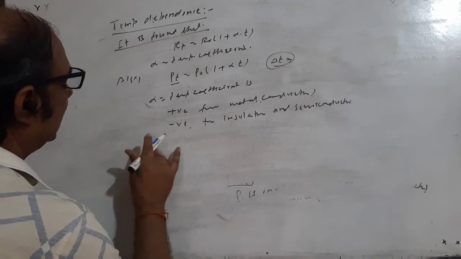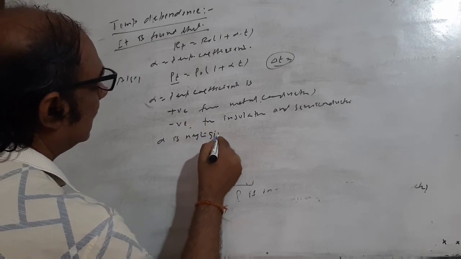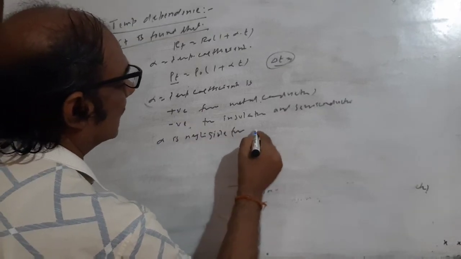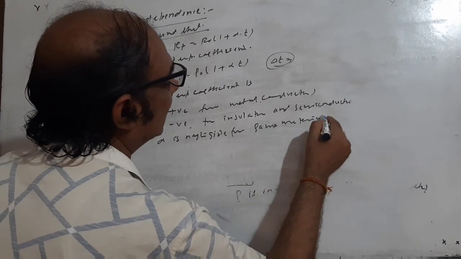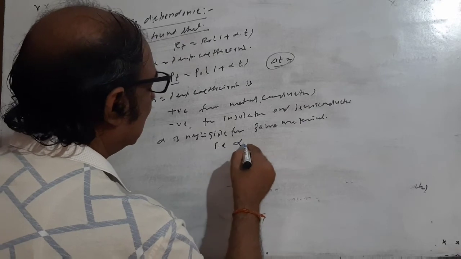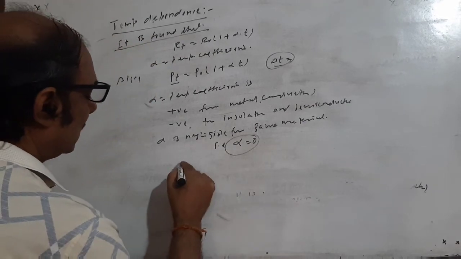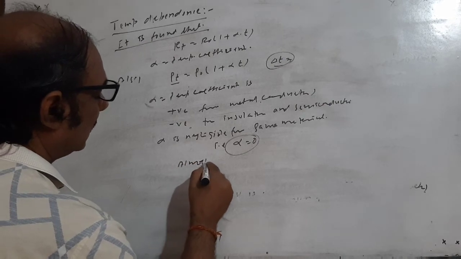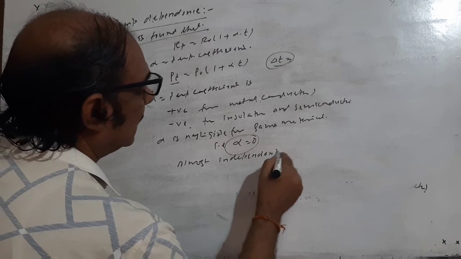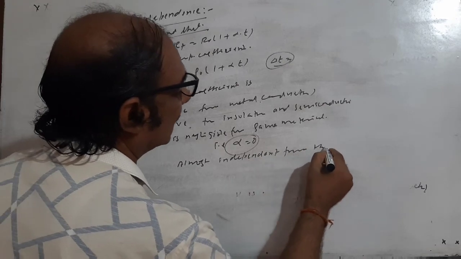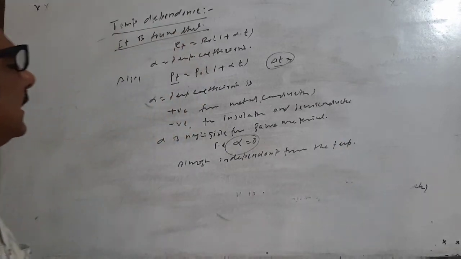And alpha is negligible for some materials, that is alpha equal to 0. It means they are almost independent of the temperature.